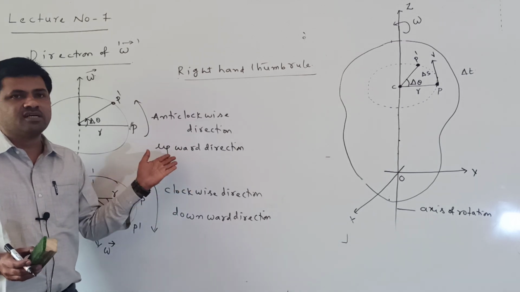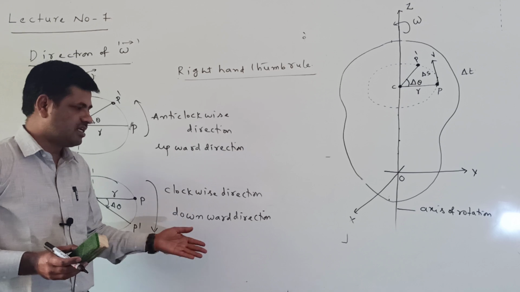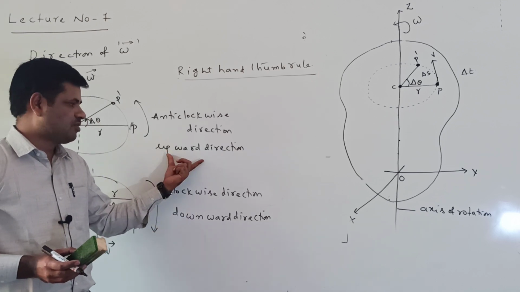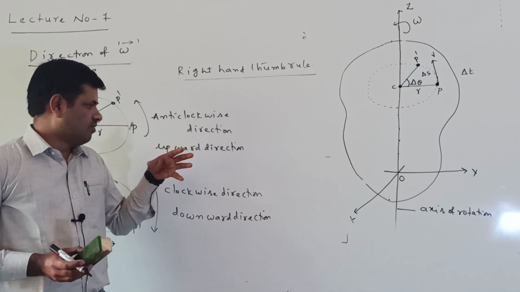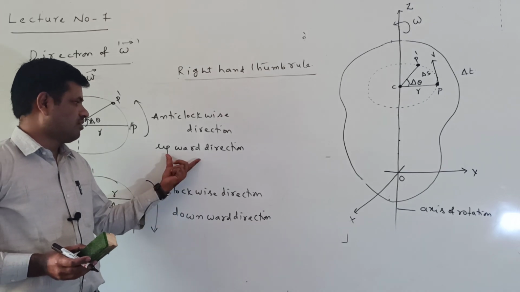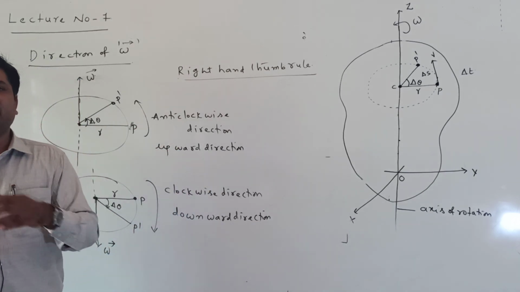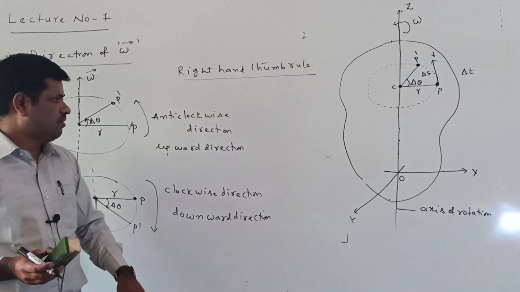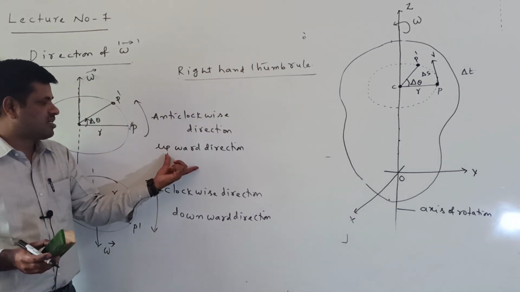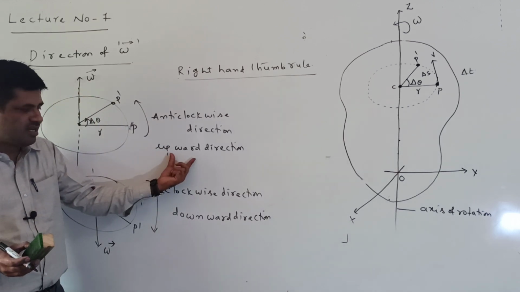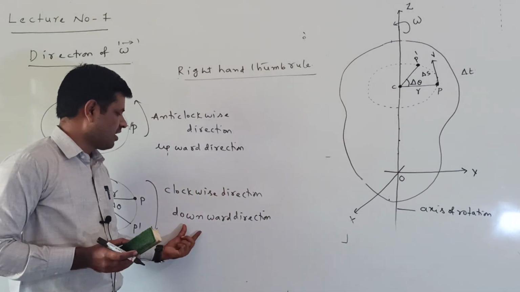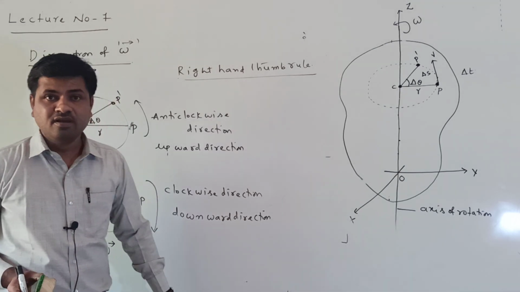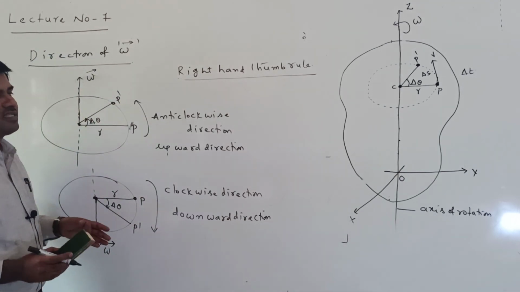Upward means out of the plane of the paper, downward means into the plane of the paper. We can find this using the right hand thumb rule. Moving anti-clockwise, omega bar is upward; moving clockwise, omega bar is downward. But it is always along the axis of rotation.